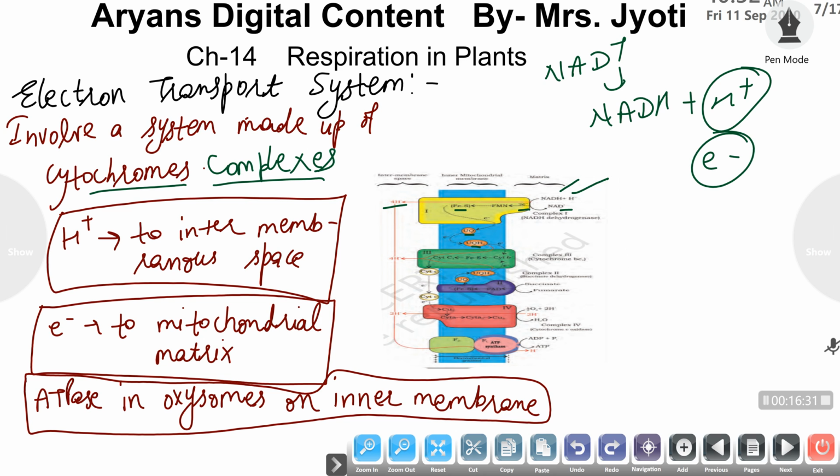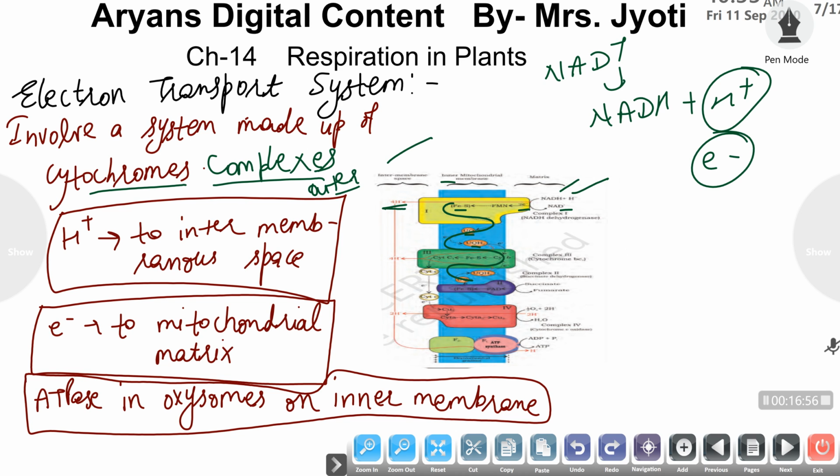This cytochrome complex captures those particular electrons and transports them along the system, so that the electrons can be transported and ultimately reach their destination. Now what is the destination for these electrons? The protons are released to the intermembranous space, means the space present between outer and inner membrane of mitochondria.